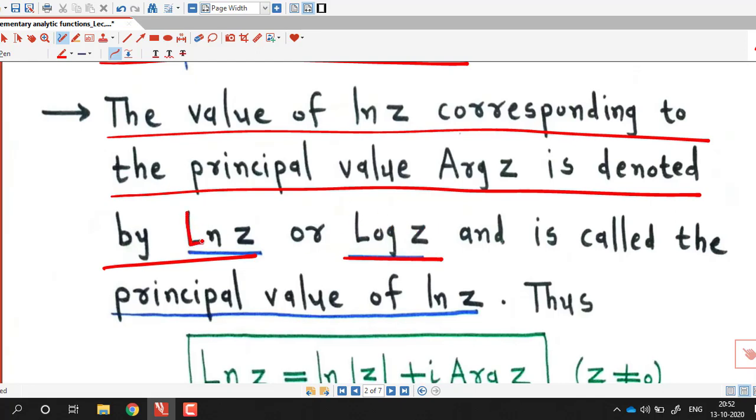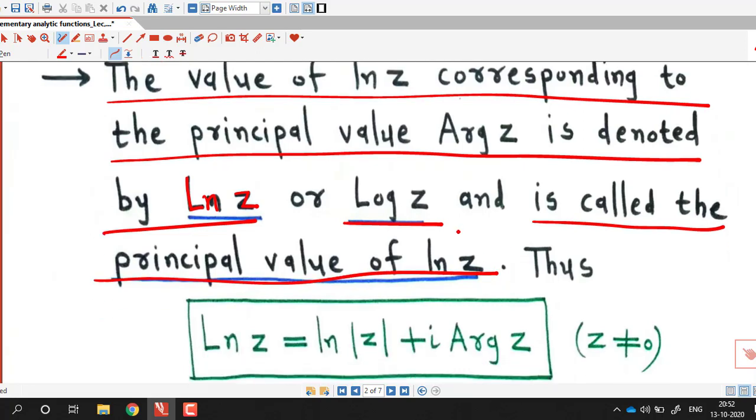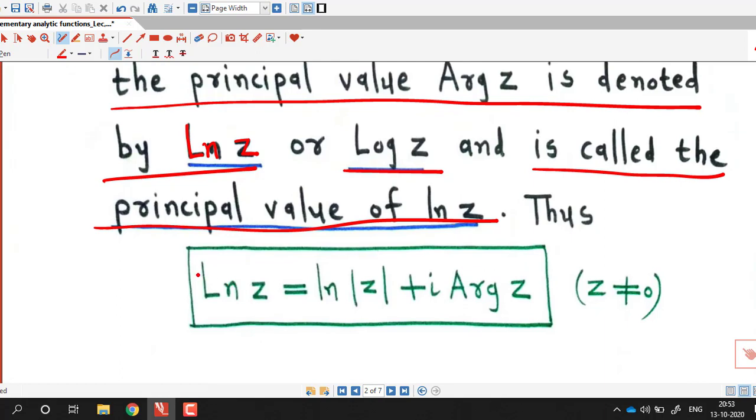So this capital L denotes the principal logarithm and is called the principal value of log z, or principal logarithm of z. So here if we write capital Ln z, then the general argument is replaced by capital Arg z. Again z must be a non-zero complex number, and because the principal argument of z is unique, the principal logarithm is also unique.